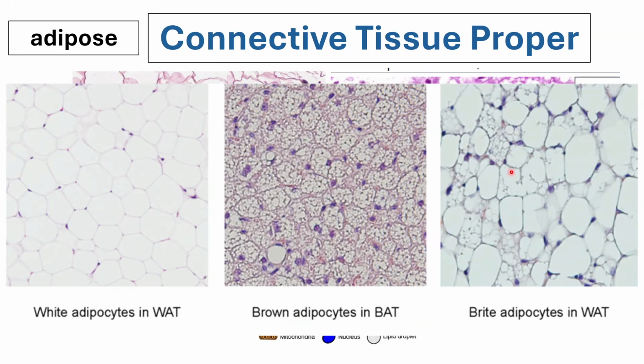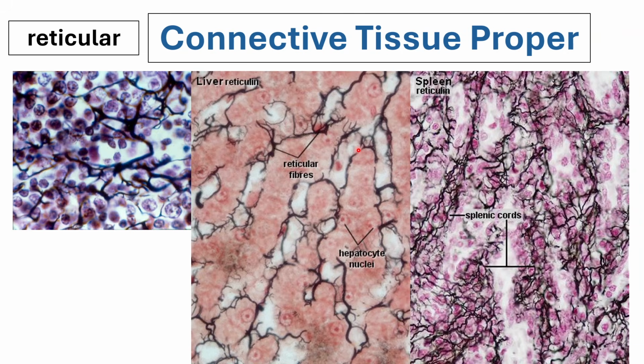Apparently, there is a middle ground between the two that is termed bright or beige adipose. So the function of this would be in the middle, a combination of brown and white. White is for energy storage, brown is more for thermoregulation, temperature regulation, and metabolism.